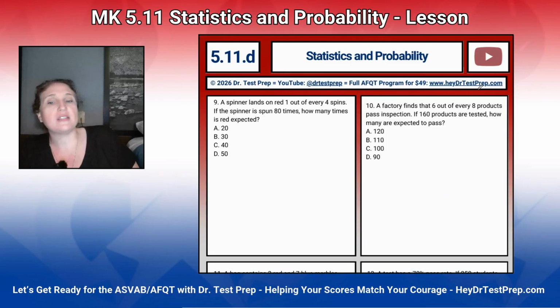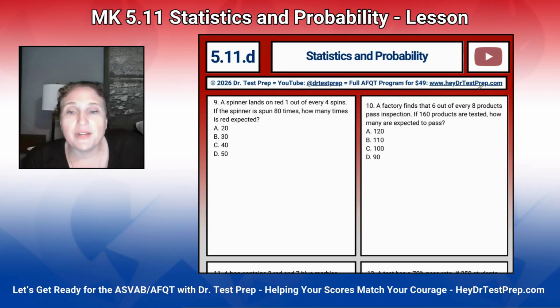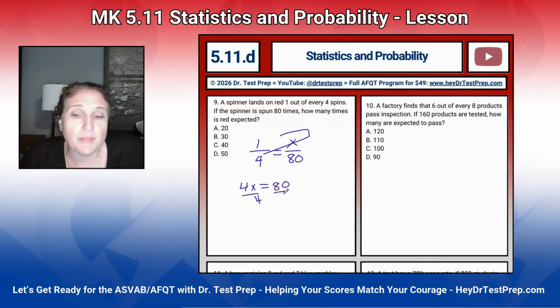A spinner lands on red 1 out of every 4 spins. If the spinner is spun 80 times, how many times is red expected? 4 times x is 4x. 1 times 80 is 80. Divide both sides by 4. X equals 20. My pen is super laggy.